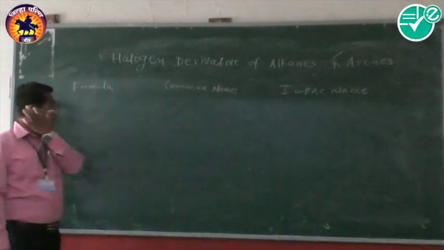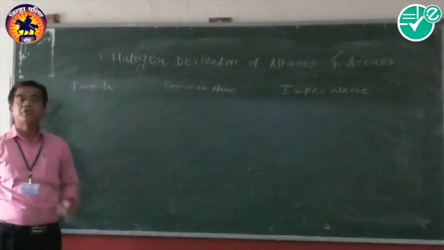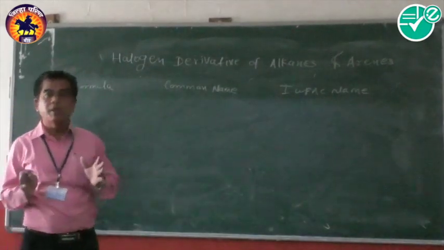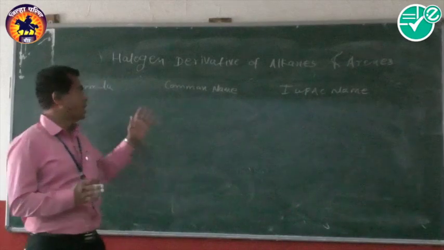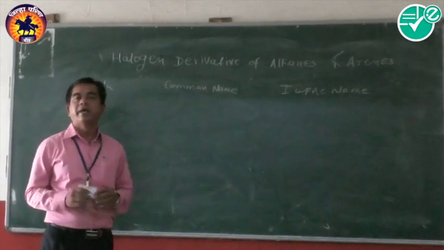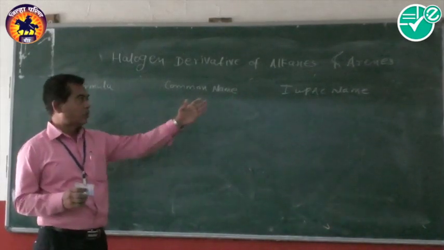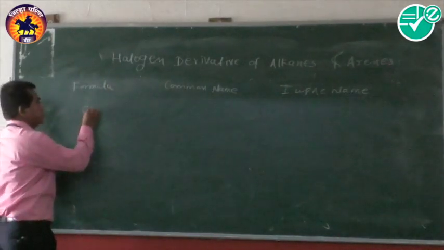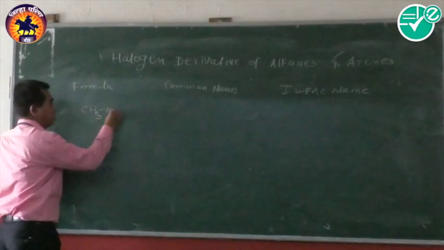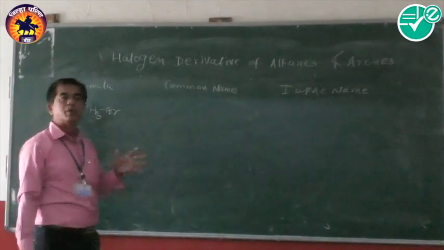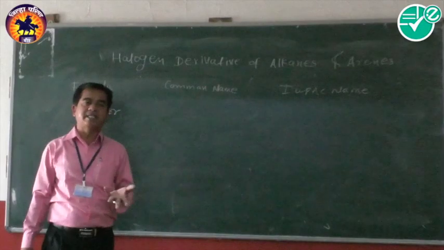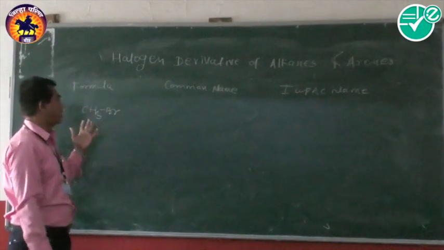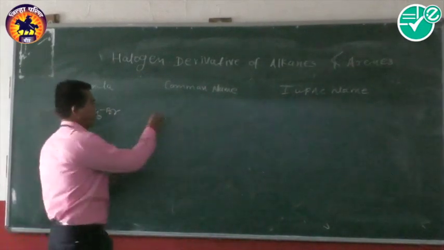We represent a chart in which one column is the example or formula, another is the common name, and another is the column of IUPAC names. For the first example, suppose CH3Br. Its common name, as we call it in the common name system for alkyl halides, is methyl bromide.